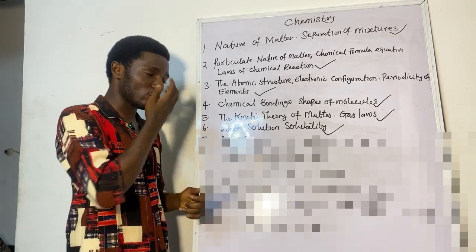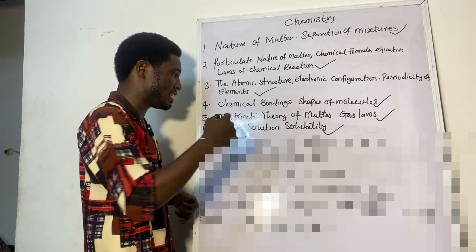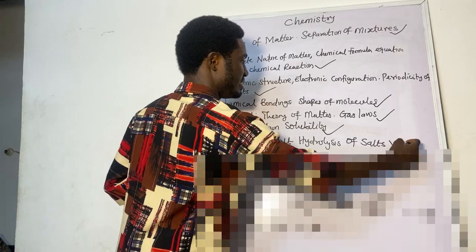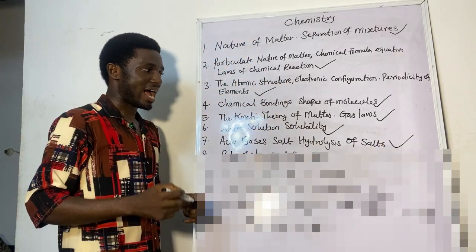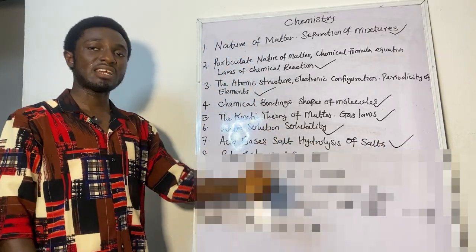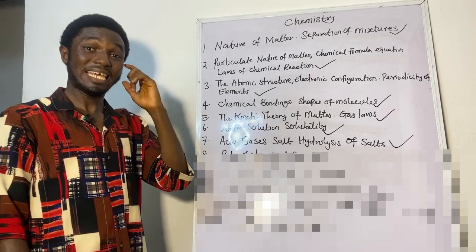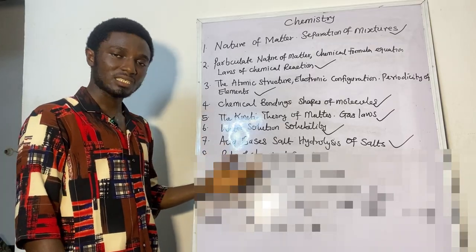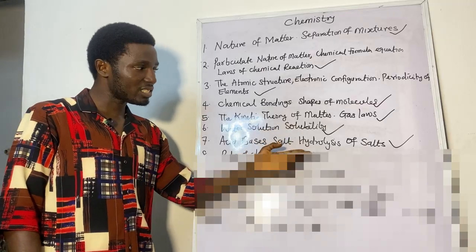We also have another very, very important topic that comes out every year: acids, bases, and salts, and hydrolysis of salts. This is a very, very important topic that comes out in Jamb chemistry every year. What are acids? What are bases? What are salts? What is hydrolysis of salts?